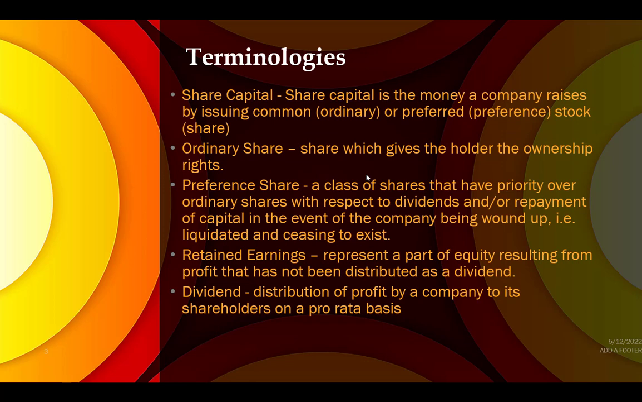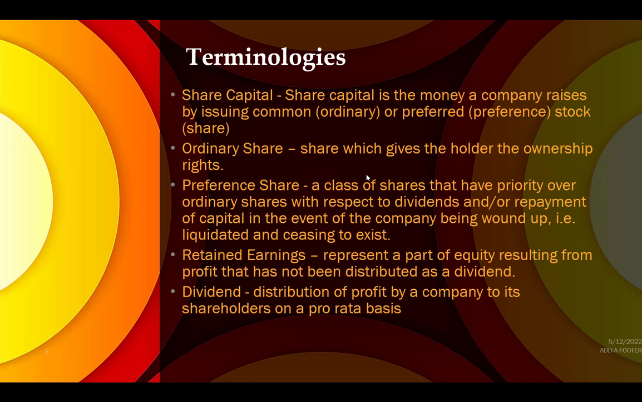Okay, in accounting for companies, the important terminologies, we have share capital. That is the money a company raises by issuing common or preferred stock or shares. Now, ordinary shares give the holder the ownership rights, while preference shares are a class of share that have priority over ordinary shares with respect to dividends or repayment of capital in case of liquidation.